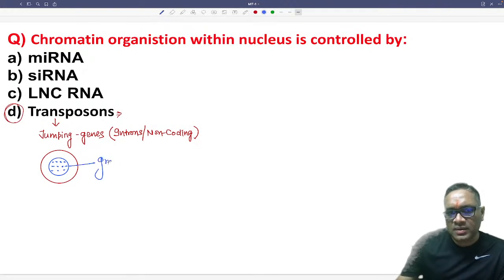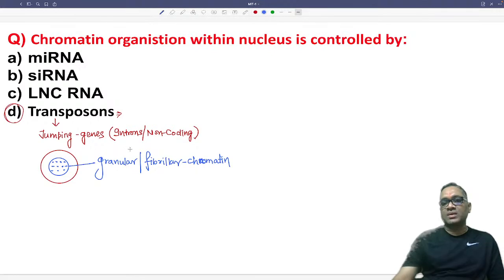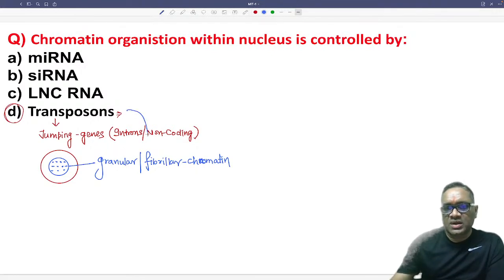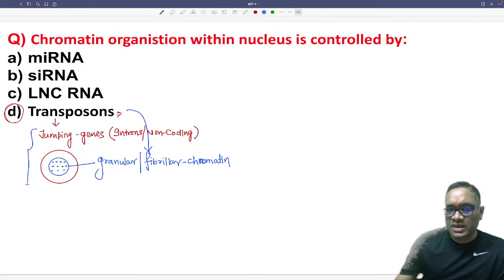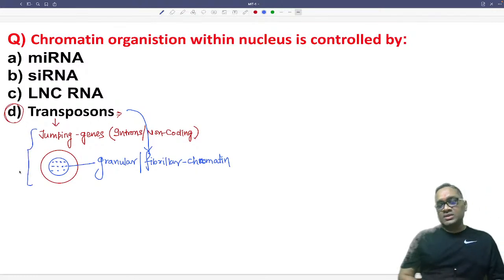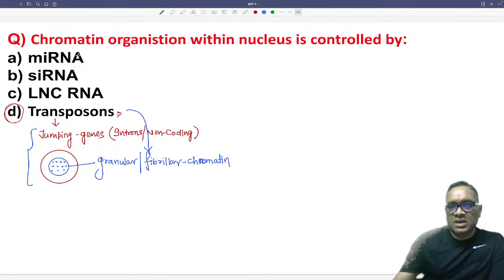So this granular and fibrillar chromatin, please remember this point, this is a very important concept. Granular and fibrillar chromatin, this is the arrangement, right? It is controlled by transposons. So transposons actually control this granular and fibrillar chromatin network or arrangement in our normal cell. In a normal cell, granular fibrillar chromatin is controlled by jumping genes or transposons. So that is the right answer, right? Chromatin organization within the nucleus is controlled by transposons, which are also called jumping genes.